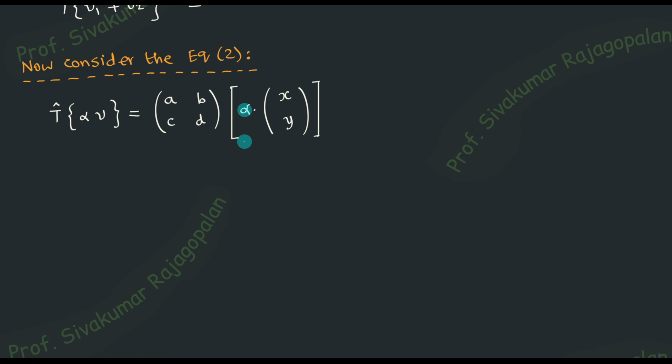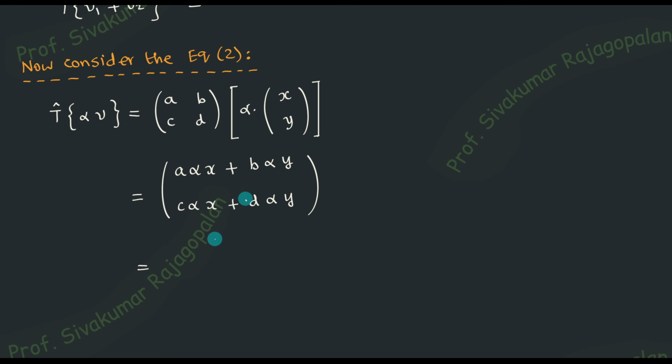First of all, you finish the simplification: alpha x, alpha y. Then after that you multiply with the matrix. Let me put a bracket once again. That will be a alpha x plus b alpha y, and similarly c alpha x plus d alpha y. And once again, remember that some kind of product and addition is there. Therefore, this suggests that some kind of matrix multiplication is going on.